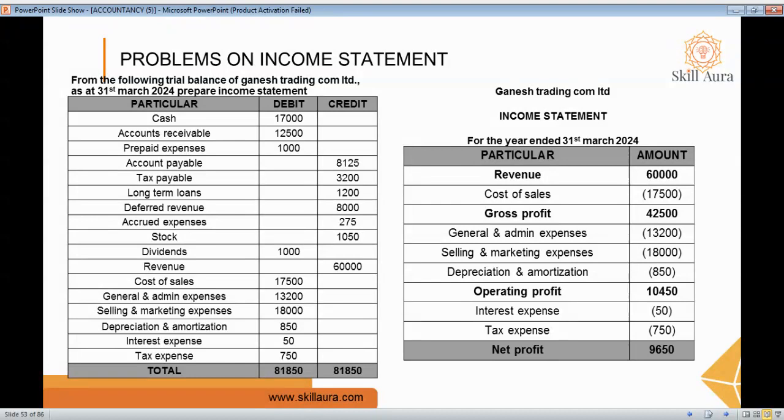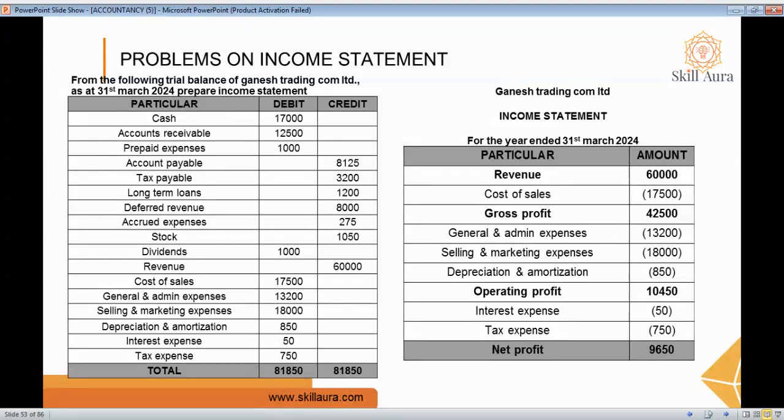First, we have to create a format like this, by writing a heading like Ganesh Trading Company Limited, income statement for the year ending 31st March 2024. It will have two columns, particulars and amount. The first one is revenue. We have to see what the revenue amount is, that is 60,000, and put it there. Then the cost of sale, that is 17,500, and when subtracted we'll get 42,500.